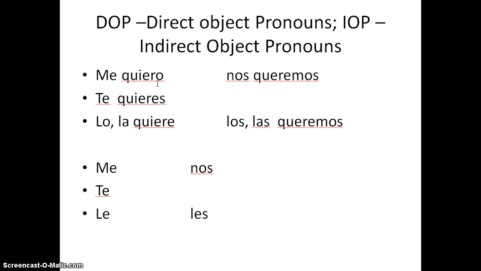If you stick a verb in here like to want, querer, which also means to love, if I wrote this here like this, who's loving here, or who wants? I does, right? So this means, me quiero means I love myself. Te quieres means you love yourself. But la quiere and lo quiere does not mean he loves himself. If I wanted to say he loves himself, that would have to be se quiere. Therefore, these are not reflexive verbs here, even though they look like them.